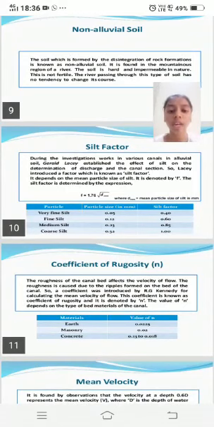Fine silt: particle size 0.20, silt factor 0.16. Medium silt: particle size 0.23, silt factor 0.85. Coarse silt: particle size 0.32, silt factor 1.00.